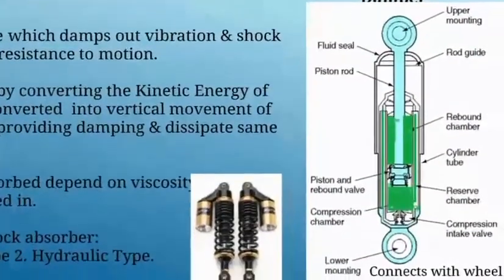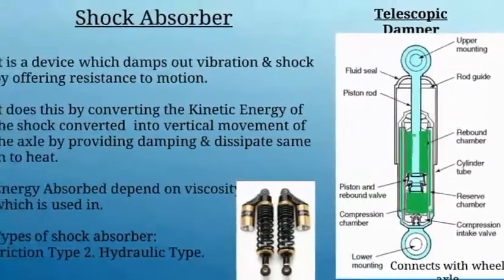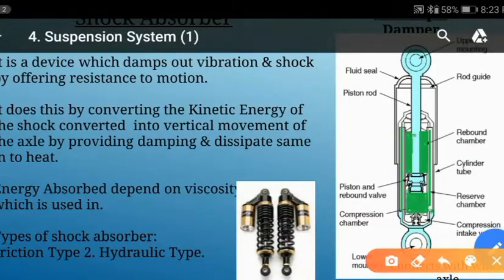Now we will see in detail here. If you clearly observe, you see it has a lower mounting and an upper mounting. In between this, a piston is arranged here, and this green color is a rebound chamber or reservoir, you can say.